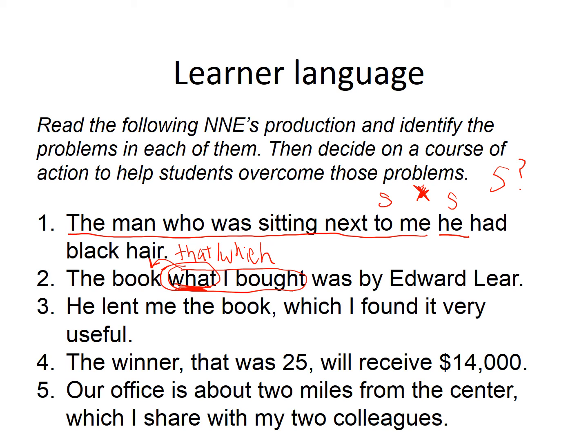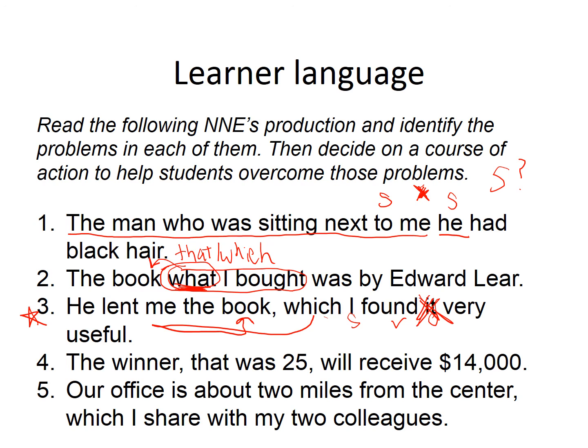He lent me the book, which I found it very useful. This one to me I find happens a lot in the writing that I look at. And if you think about it, it makes perfect sense, because remember, we're always saying, oh, you need your subject, your verb, your object. Good, why am I going to leave this off? I'm missing something. That's where it requires making sure that people realize that the which is referring to book, and you then don't repeat it here. So that's something that a lot of learners will have trouble with at certain points as they're developing proficiency.